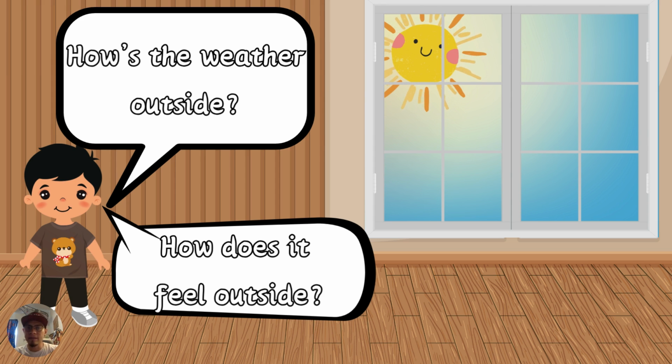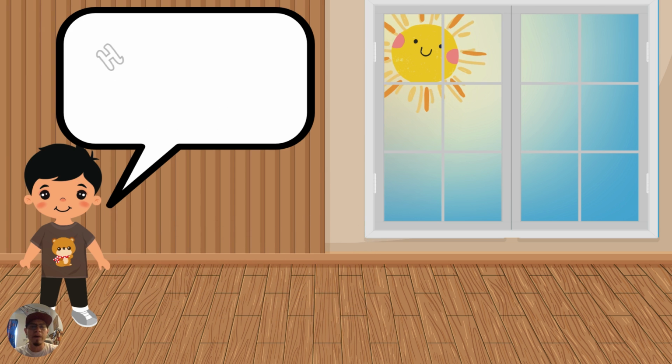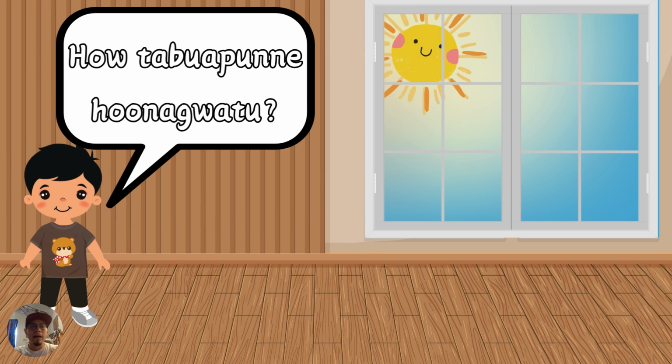So again, in summary and review, the question for how's the weather outside is, how rabuapuni hunagwat? So that first word, how, is an interrogative question marker. It indicates that you're asking a question that can have different meanings depending on what kind of question you're asking.